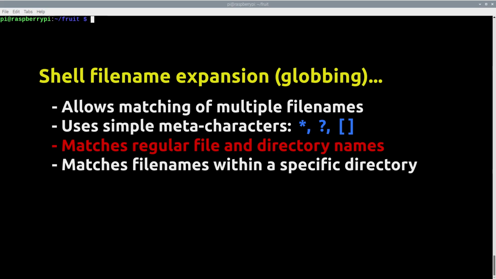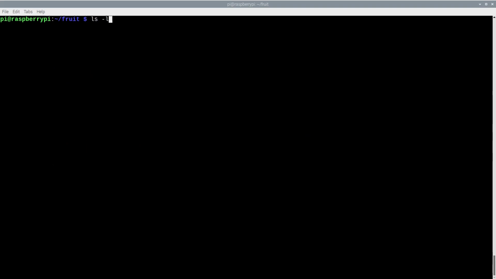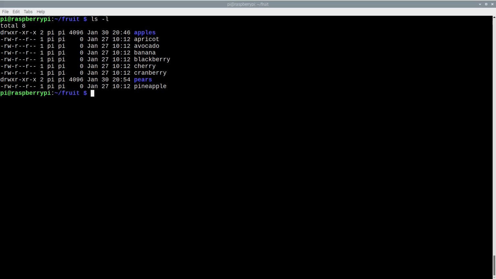Our ability to distinguish between regular files and directories is limited with shell globbing. Let me illustrate that with an example. Here, my present working directory has a mix of regular files and directories. Now I will use an asterisk glob to print only file names that start with a lowercase a. As expected, both regular files as well as one directory were matched.